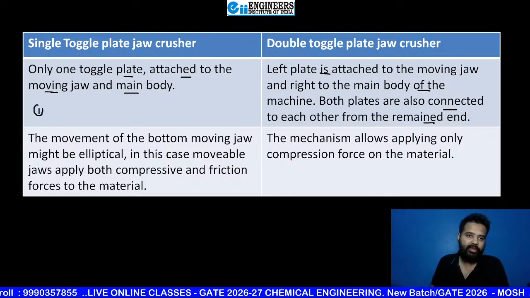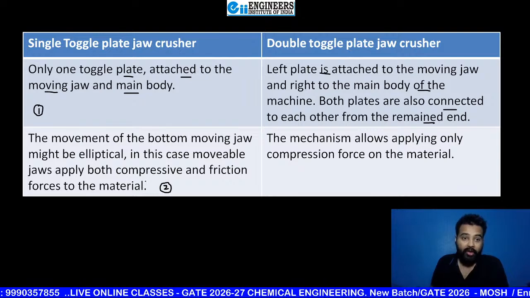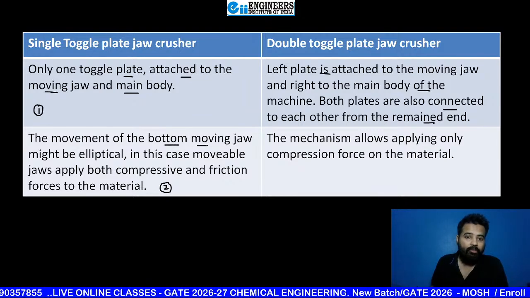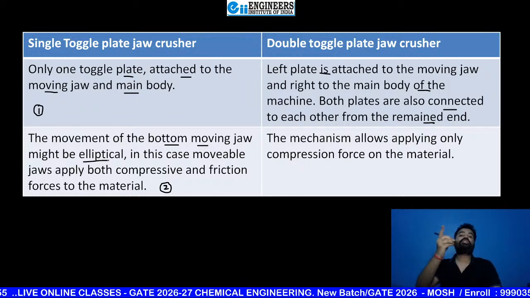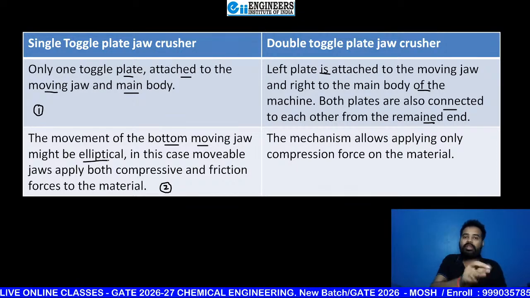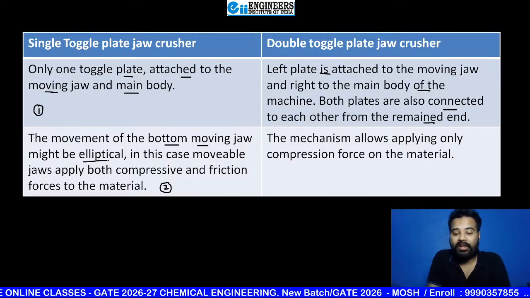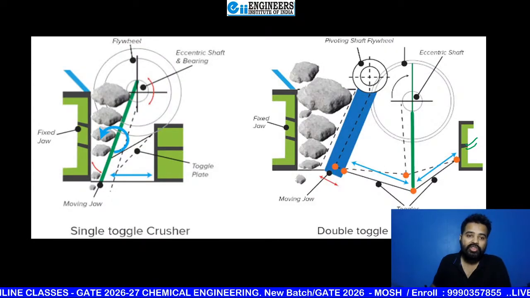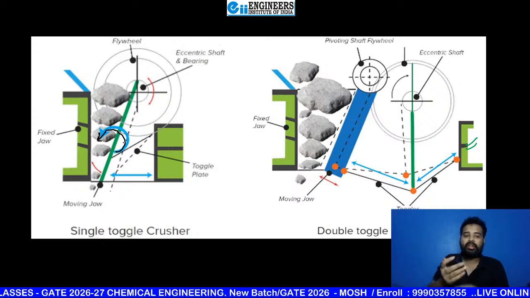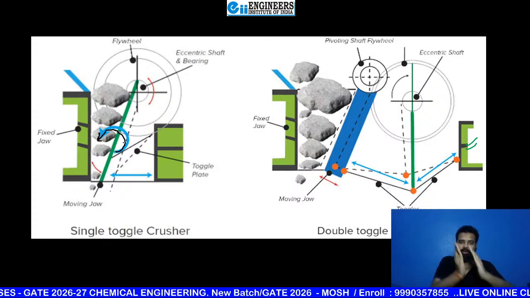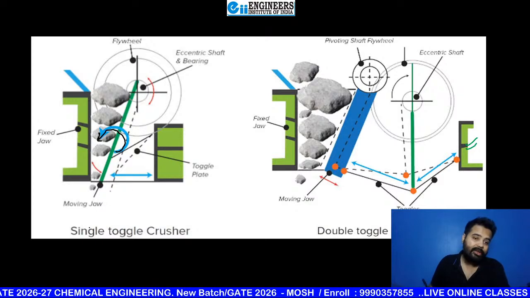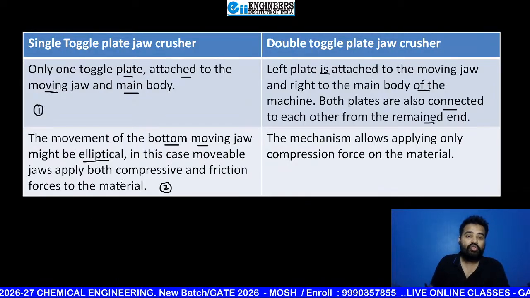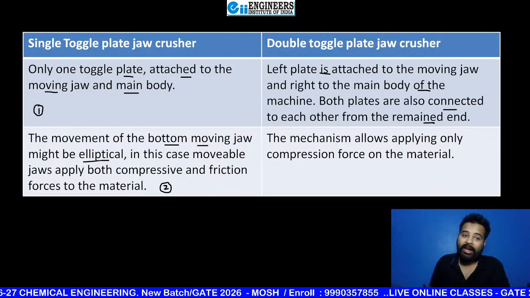Now see the second point, beta. The movement of the bottom moving jaw might be elliptical. This is known as elliptical motion. You know what an elliptical shape is, beta? So this time the motion is elliptical. That's why this rotation sign is there here. Actually this is not rotating. The jaw is moving like this also along with this motion. So two motions are available in a single toggle crusher. Okay, beta? So the movement of the bottom jaw might be elliptical.